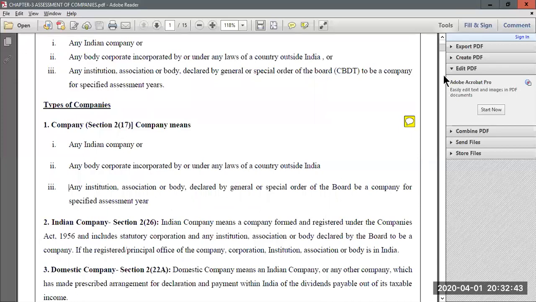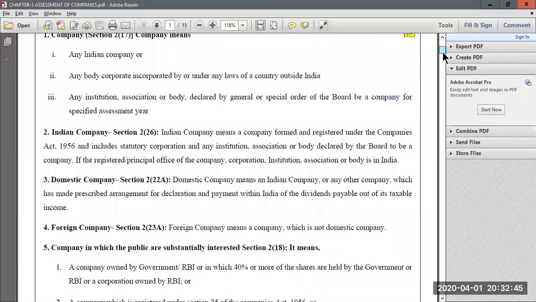Now for the next topic, we will move on and understand the different types or classification of companies. Under different types of companies, the first type we have is the Indian company.